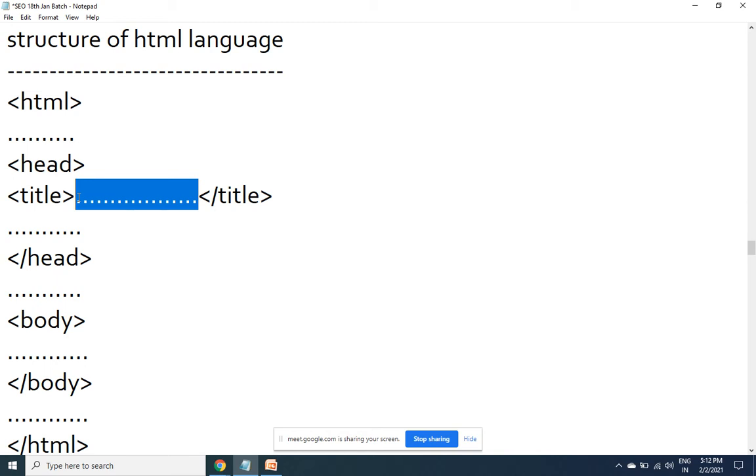The length of the title tag should be anywhere between 50 to 70 characters. The first 65 characters are read by the search engines. And there has to be only one title tag in a page, which goes in the head section.